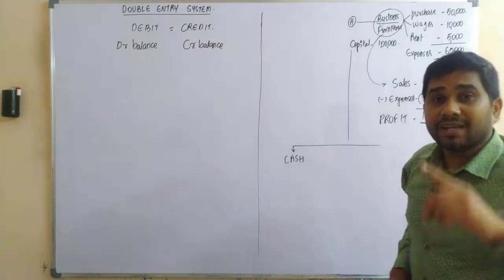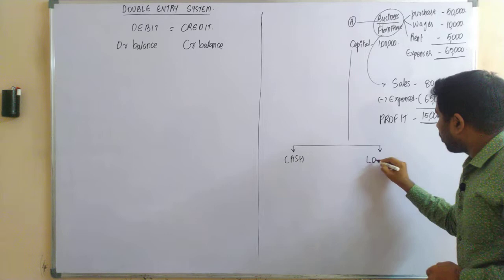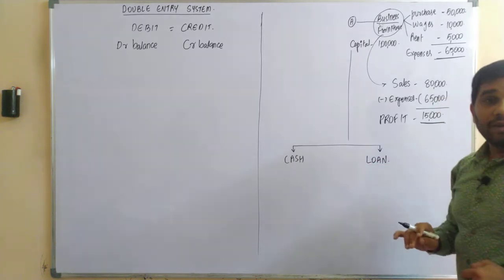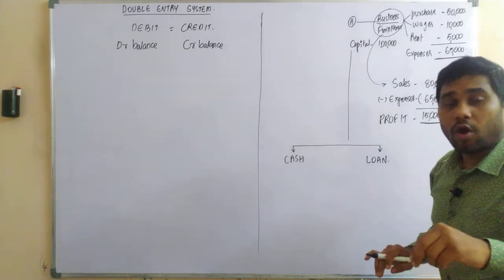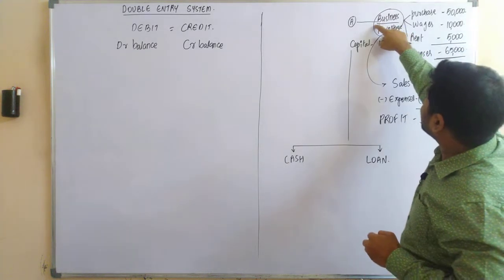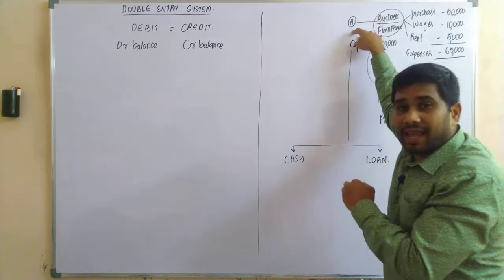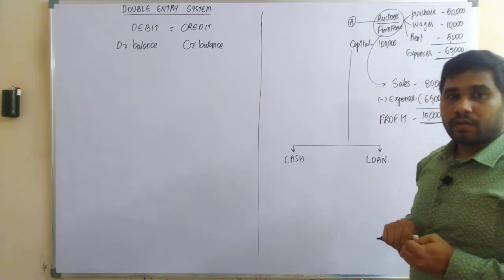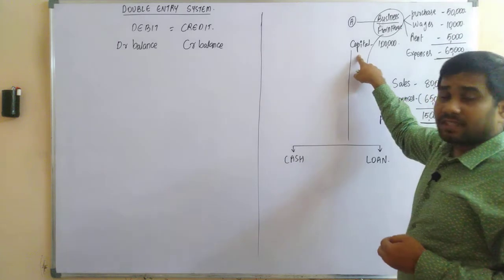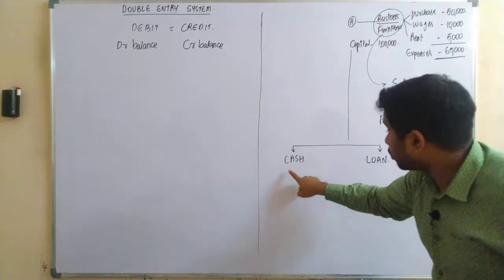Simultaneously there would be a loan of 1 lakh rupees, where the business needs to pay this 1 lakh rupees to Mr. A in the near future. So that means upon receiving the capital in the form of cash, you have two components.